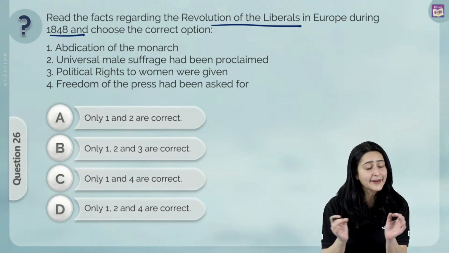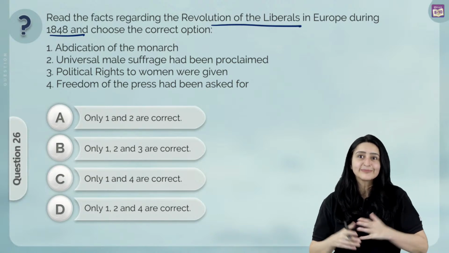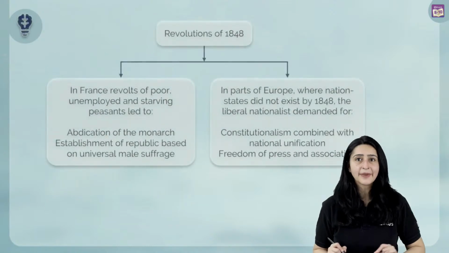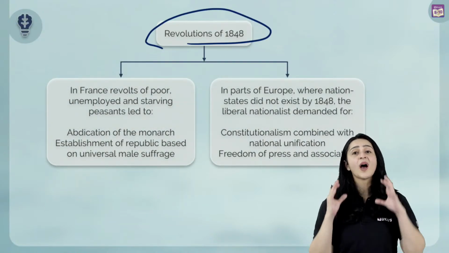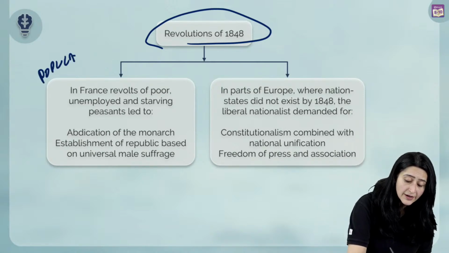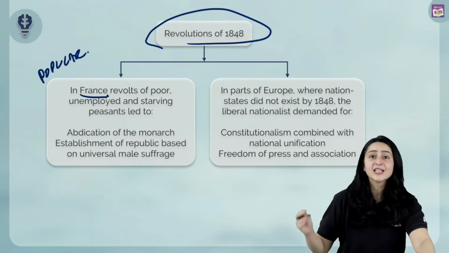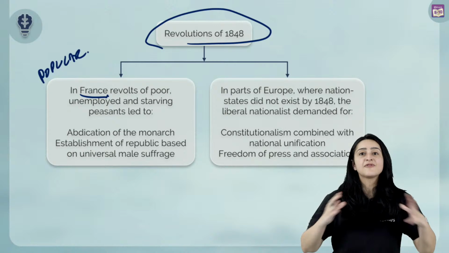Now again, this could be a little tricky in terms of the question itself. If we think about it, there were a lot of revolutions that happened during the year 1848. This was a very important year. There was one revolution which was basically the popular revolution of 1848, which happened in France. And this was the revolt by the poor people, the peasant people, the people who didn't have jobs, right?